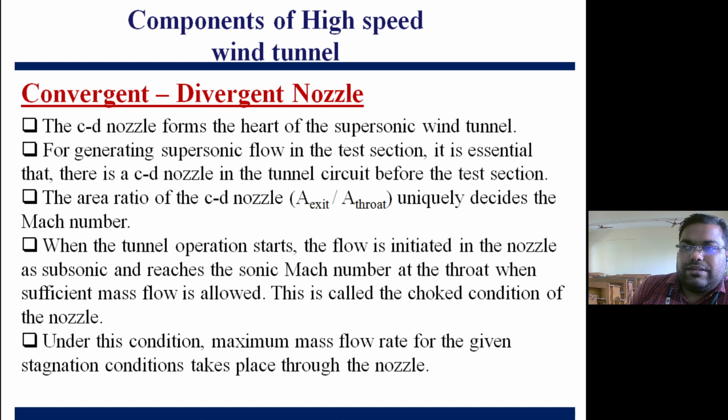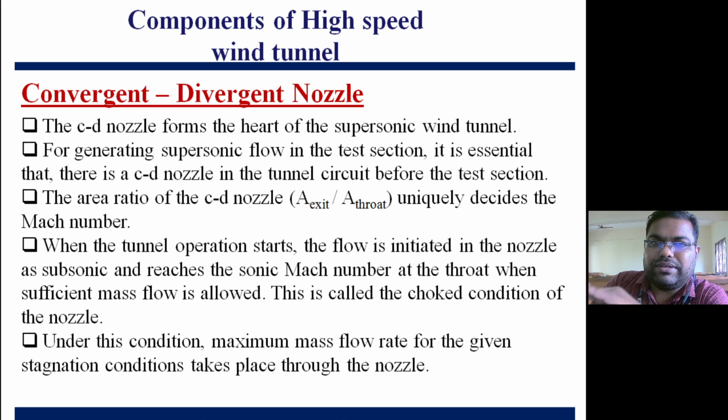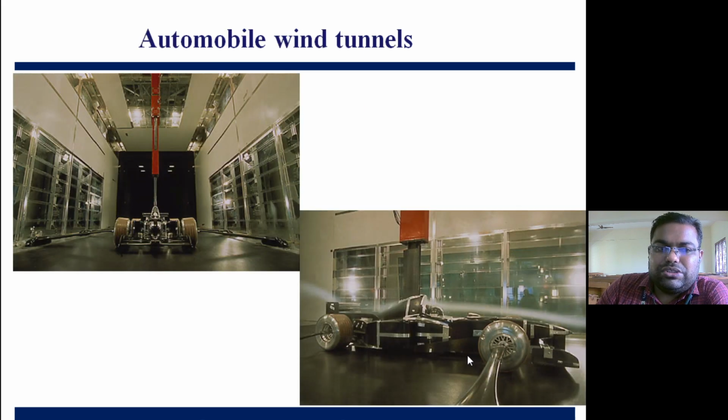Choking condition means if at the throat of the nozzle we have a Mach number equal to 1, then we can say it is a choking condition, that is, the nozzle has been choked and we have attained the maximum possible mass flow rate through the nozzle. At that point we will have a Mach number exactly equal to 1 at the throat. If we are able to get exactly Mach 1 at the throat, then definitely at the end of the diffuser section we will have a supersonic flow. So under this condition, maximum mass flow rate for a given stagnation temperature takes place through the nozzle when Mach number is exactly 1. Keep in mind this is the condition called choking condition.